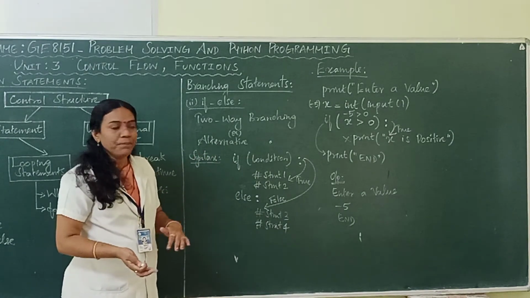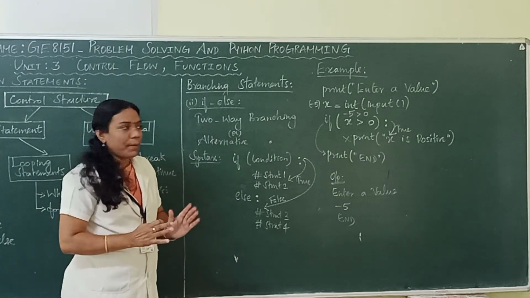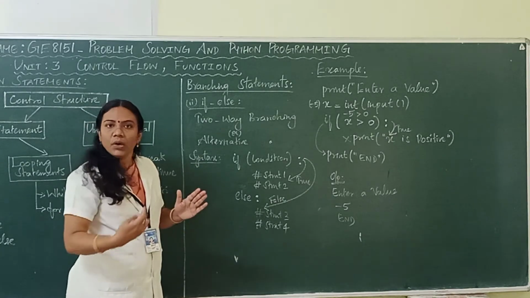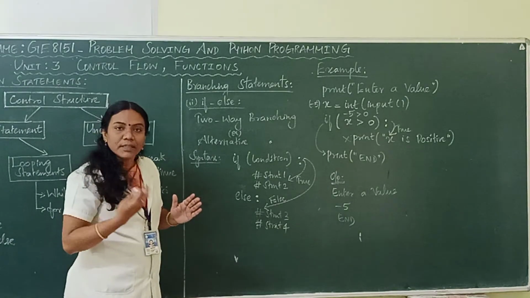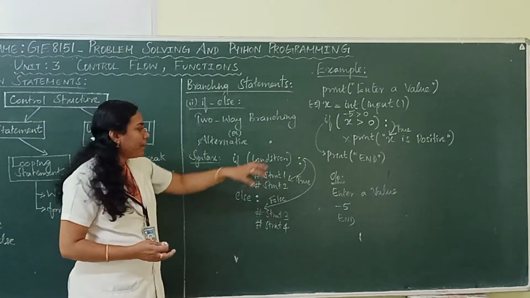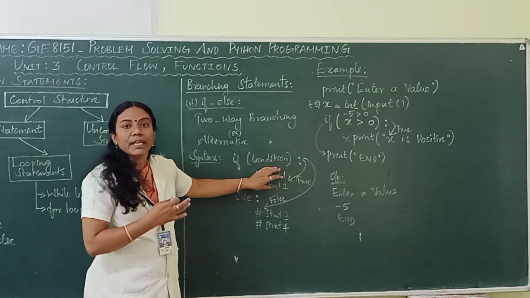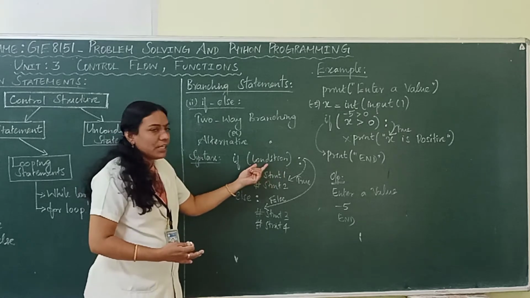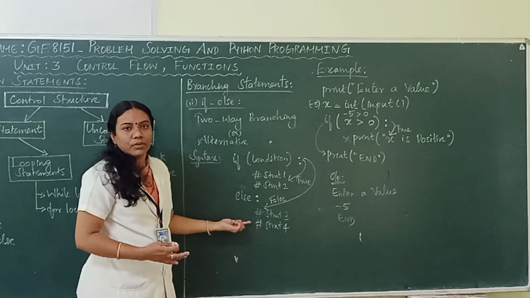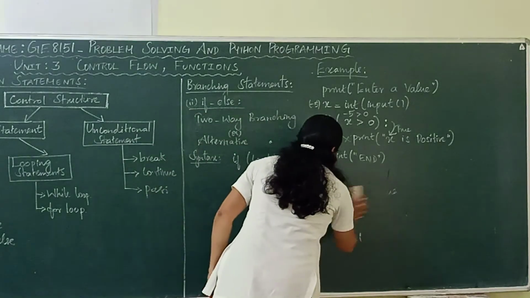So anyway you will get an output, whether the condition is true or false. In the previous simple if, we could get the output only if the condition is true. So there is a drawback in if: if the condition is false, we will not get an output. In order to rectify that particular drawback, if else was introduced. Based on a condition, if it is true, the first set of statements followed by if will get executed. If the condition is false, the statements followed by the else part will get executed. This is the execution of if else. Let us see an example.